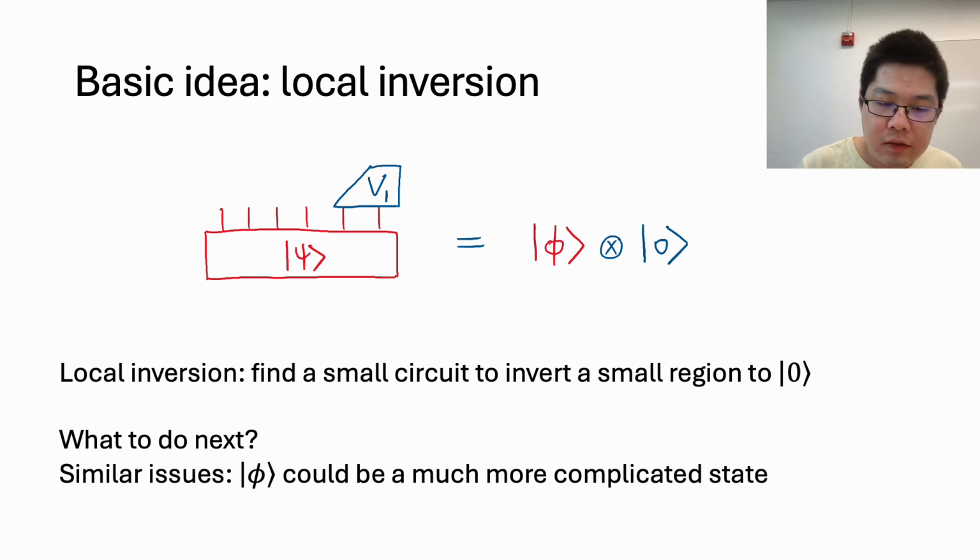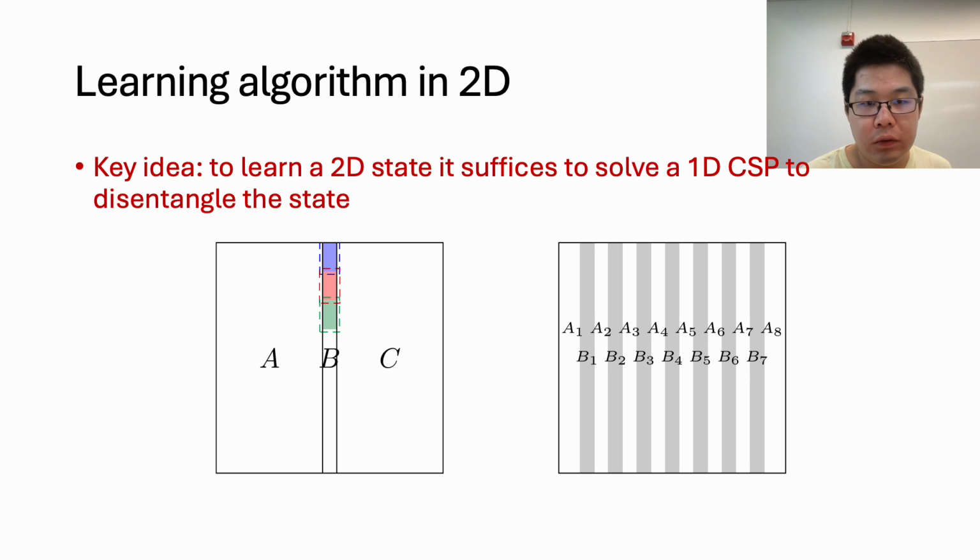So what to do next? Well, here we have some similar issues, which is the remaining state phi could be a much more complicated state. Next, we will discuss the learning algorithm in 2D. The key idea is that to learn a 2D state, it actually suffices to solve a 1D constraint satisfaction problem, which is efficient to disentangle the states.